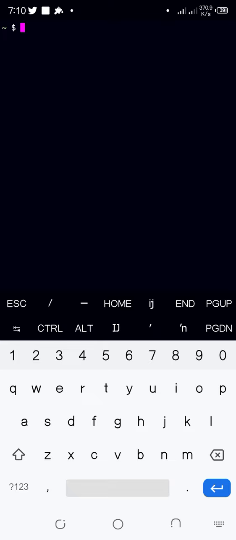Okay, now what we need to do is to allow Termux to access the storage of your phone.